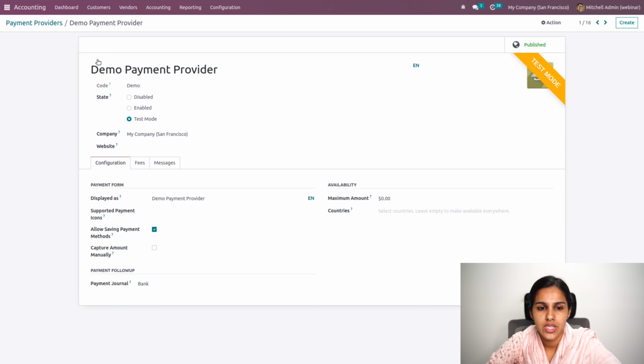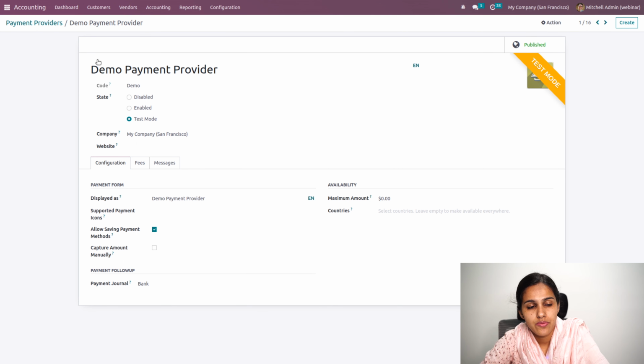So when you go to this demo one, you'll have certain configuration, that is, the state should be moved to test mode. And here you can add a name of the provider that will be displayed in the payment form. Demo payment provider, and also you'll be able to add the supported icon.